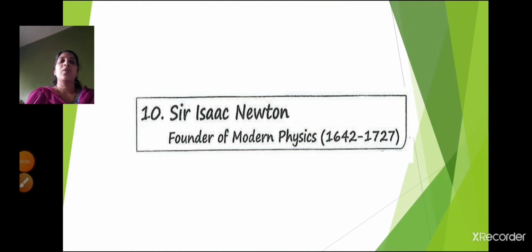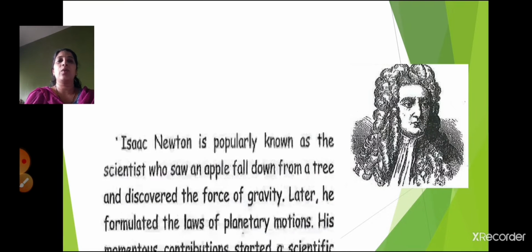Sairam students, today in value education we are going to see lesson number 10, that is Sir Isaac Newton. He was the founder of modern physics. He was born in 1642 and he died in the year 1727. This is the photo of Sir Isaac Newton.